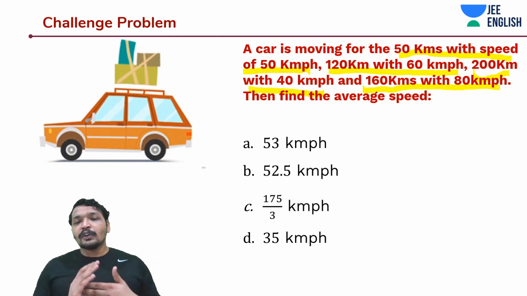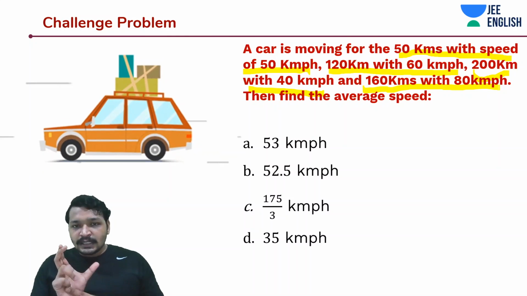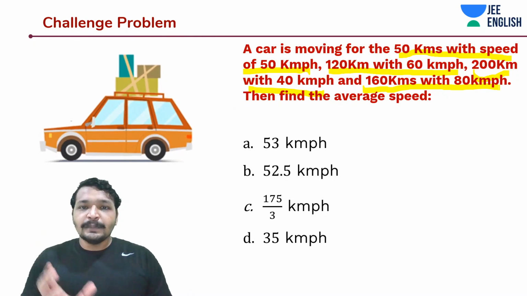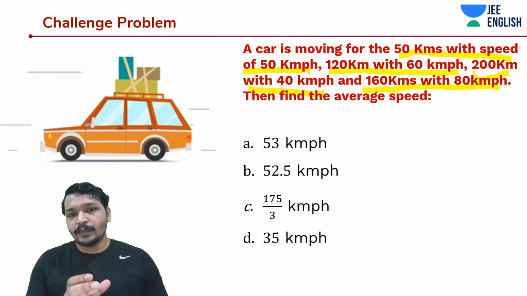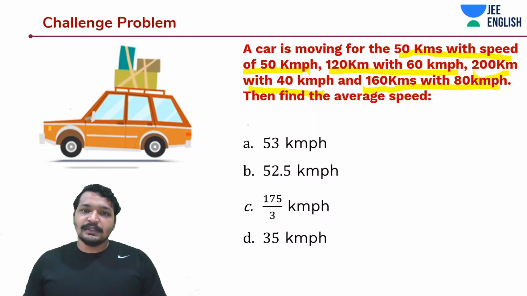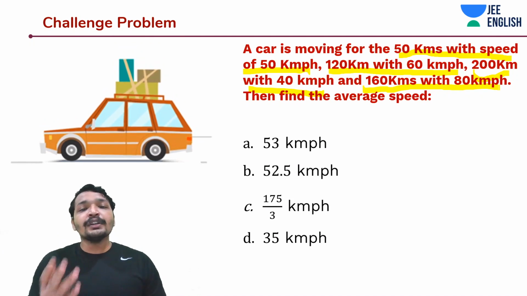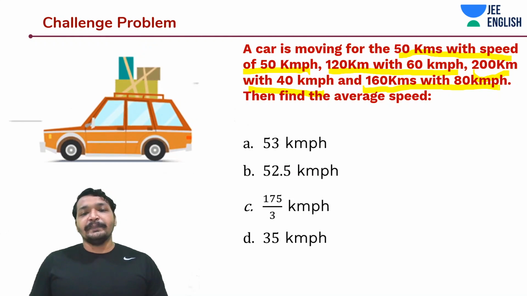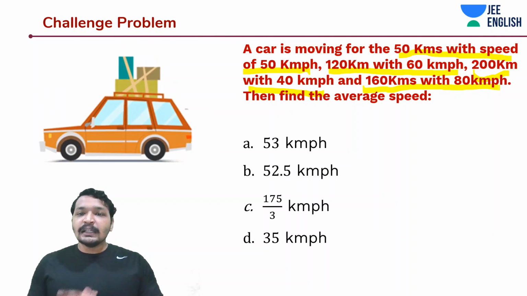But in this case, what they are talking about is that this car is moving specific distances with specific speeds. So with distance intervals, the speed is changing. Okay. Now the key is you already have the distances, the total distance traveled by this car. Now what you need to find out is the time. Okay. It's really as simple as that.